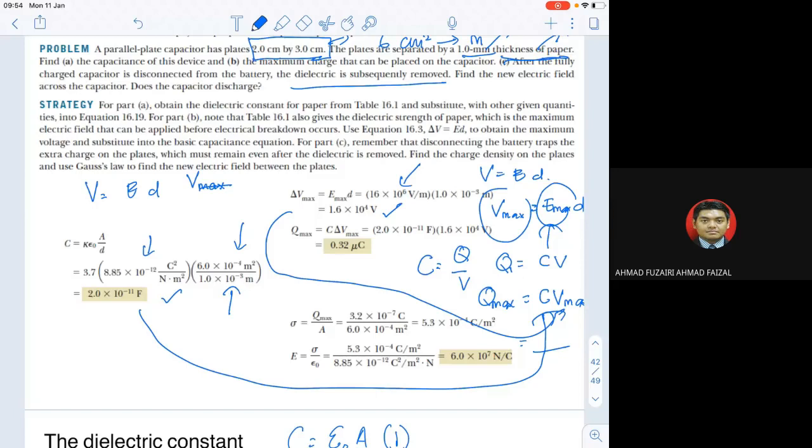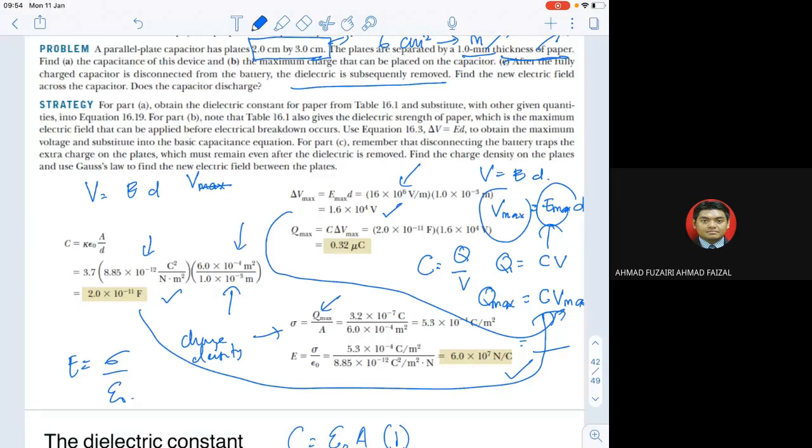So that is another thing you can have with a capacitor, discharging capacitors. You can use the charge density, where we apply Qmax over A. So we can find the charge density, and in the end we can find the electric field using E equals charge density over epsilon naught. So to get the electric field, it is 6 times 10 to the power of 7 newton per coulomb.